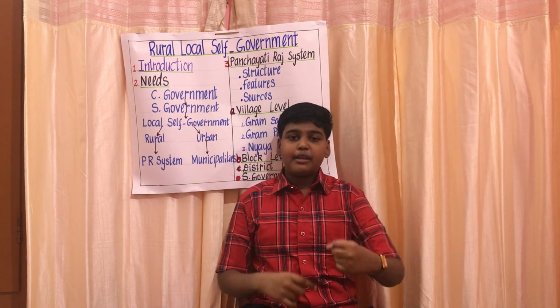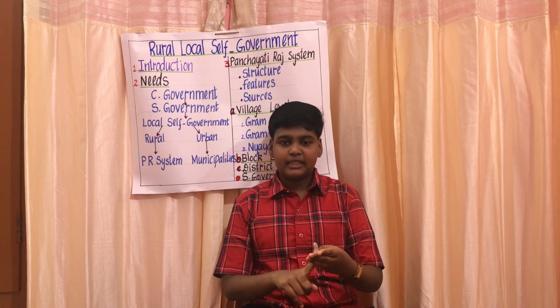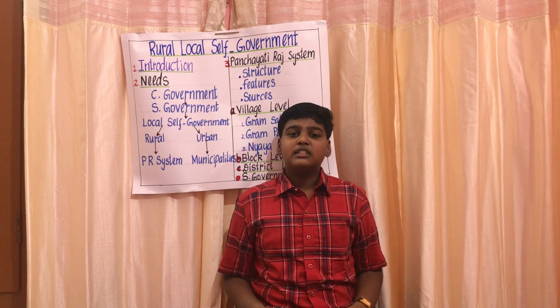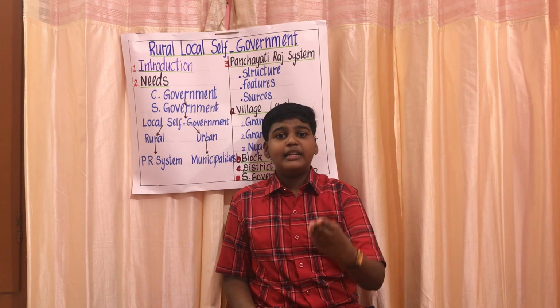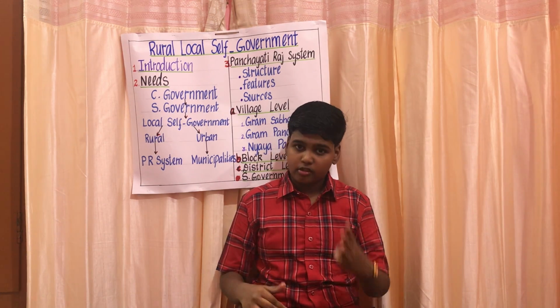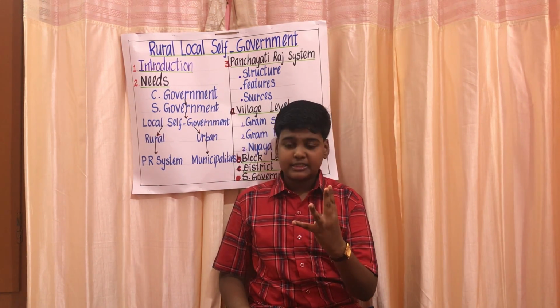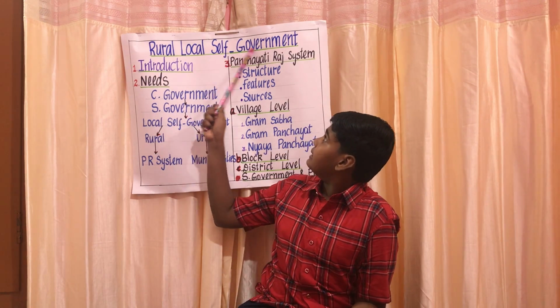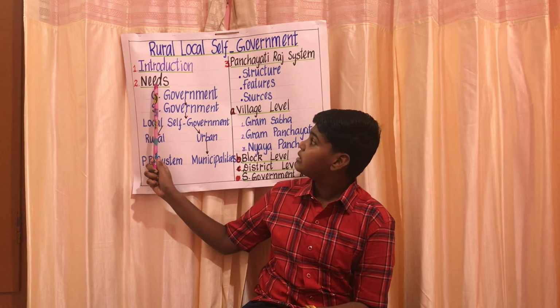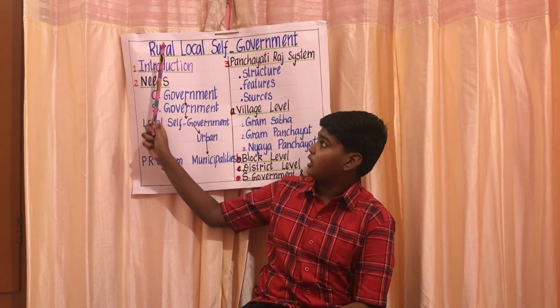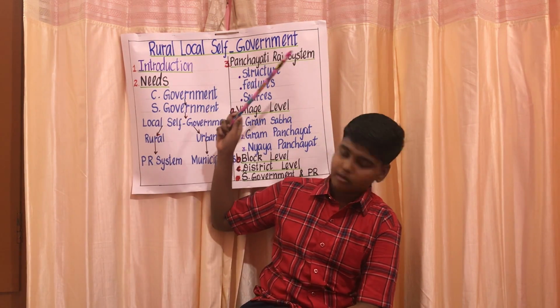Then villages, towns and cities find their way into the wider community. The people living in villages, towns and cities need many requirements such as clean drinking water, electricity, well-lit and properly maintained roads, as well as efficient medical services. A government attends to all these needs. Now we can learn about the needs of local self-governments.